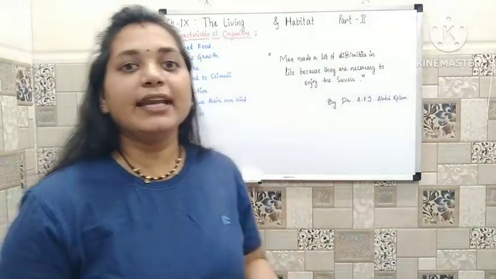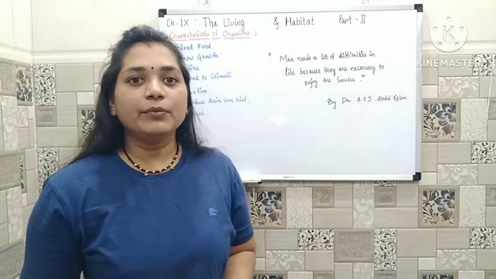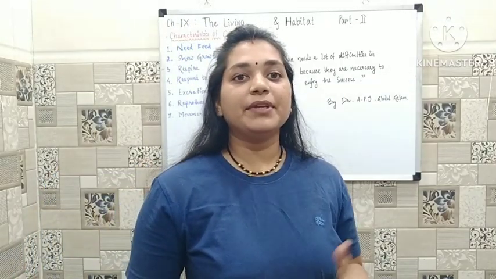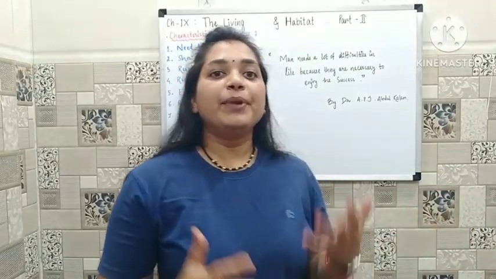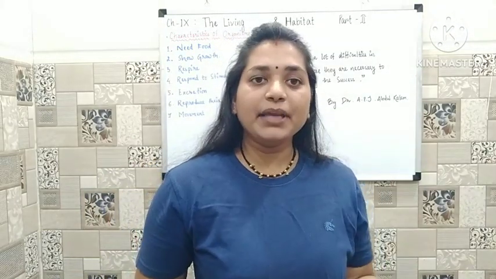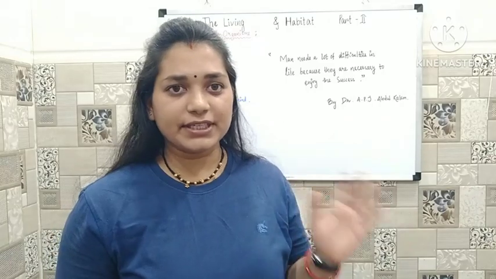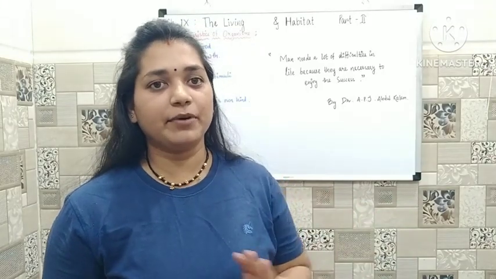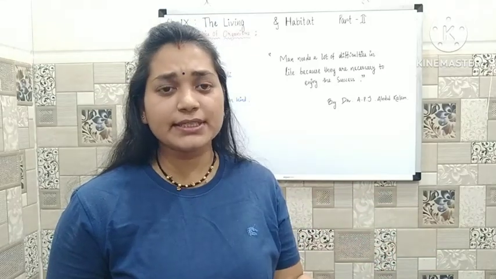First point is they need some food to survive. It means all the living components, it may be an animal, a human being, or a plant, all of us need some food to survive, to be alive. We have different types of food varieties. In the very first chapter we already discussed that for our food we rely upon plant sources as well as animal sources.